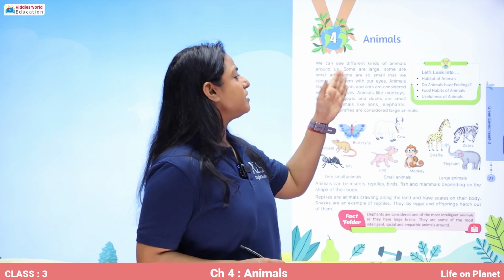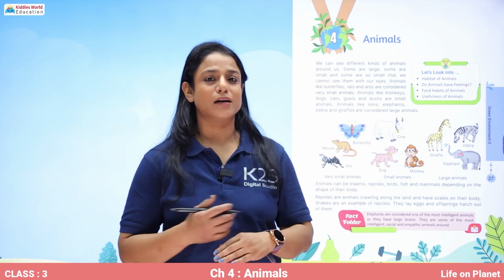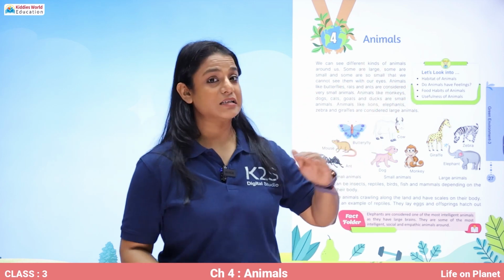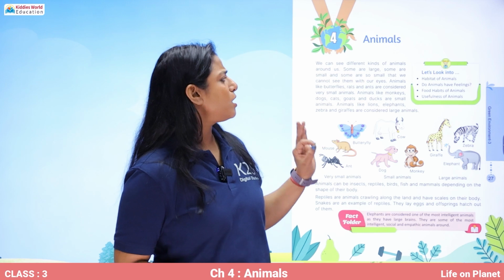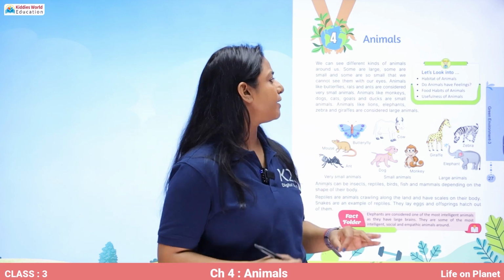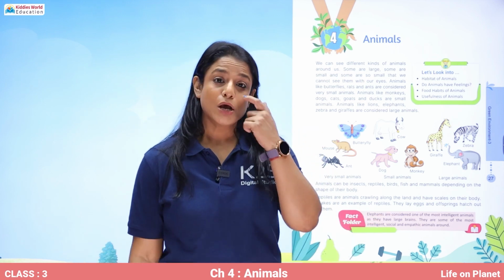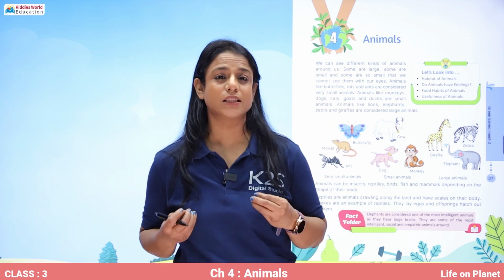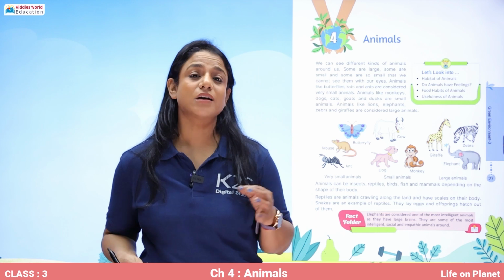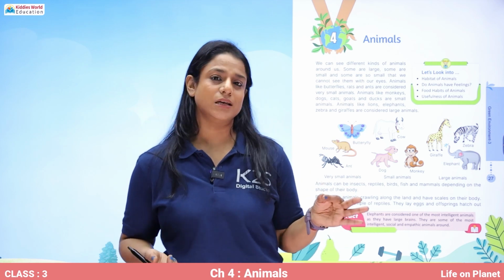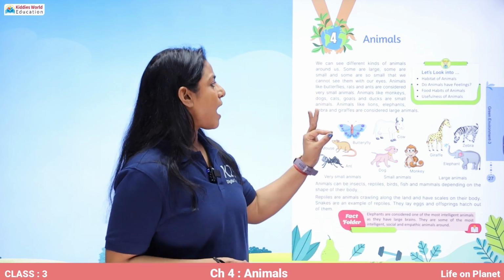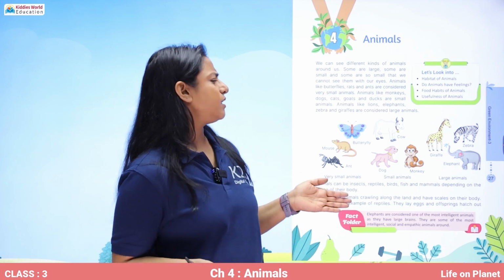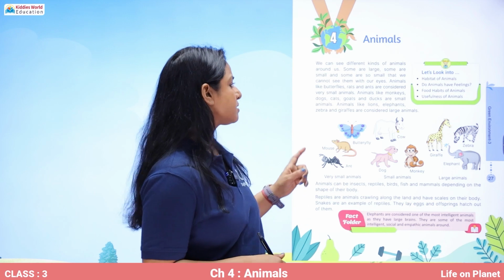We can see different kinds of animals around us. Some are large, some are small, and some are so small that we cannot see them with our eyes. We have to use a microscope to see such animals. Animals like butterflies, rats, and ants are considered very small animals.